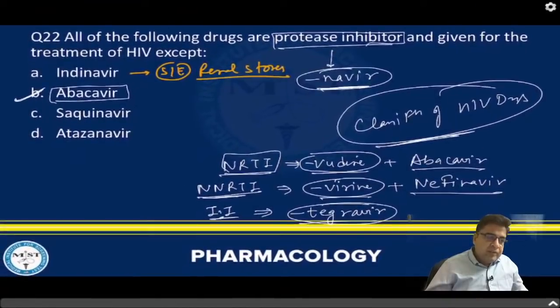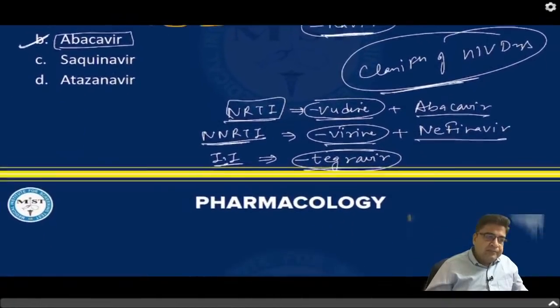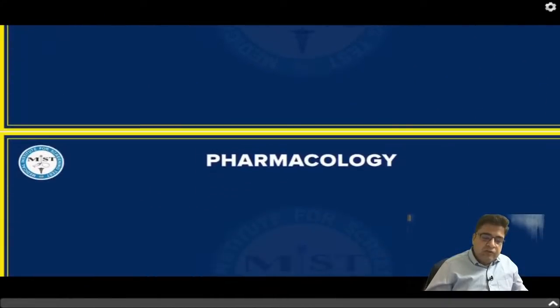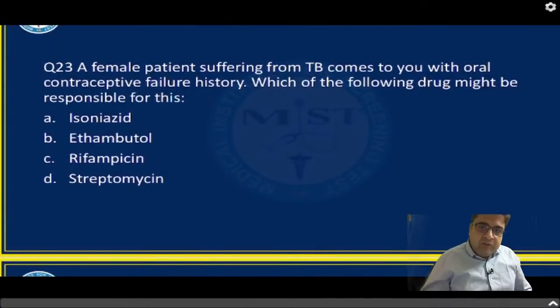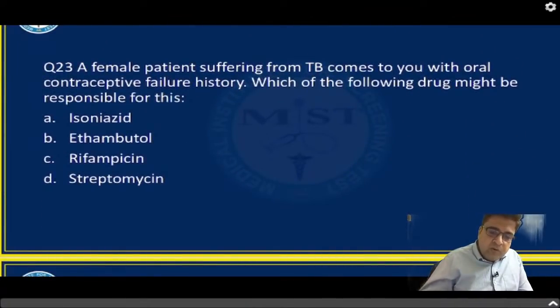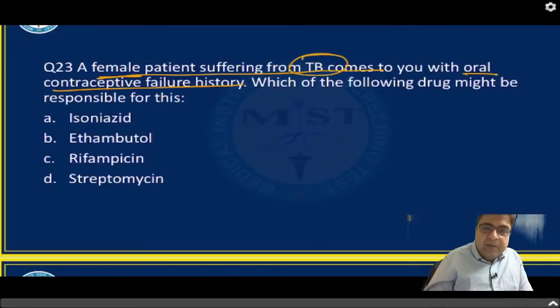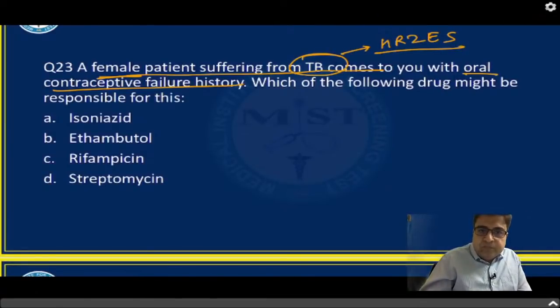Let's move on to question number 23. A female patient suffering from tuberculosis comes to you with a history of oral contraceptive failure. She is also suffering from TB. Whenever we give TB drugs, we generally give HRZES for the treatment, right?